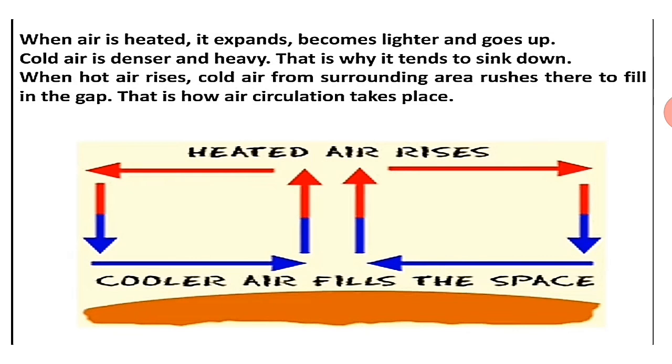And then cold air that is denser and heavy, भारी और सघन होती है, comes down to occupy that space. When hot air rises, cold air from the surrounding area rushes there to fill in the gap, and that is the process known as air circulation. और इसे वायु का circulation बोलते हैं.